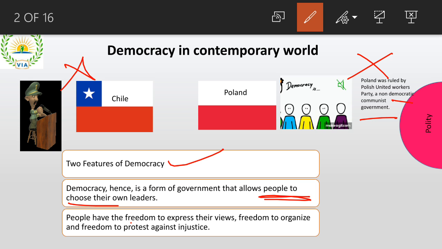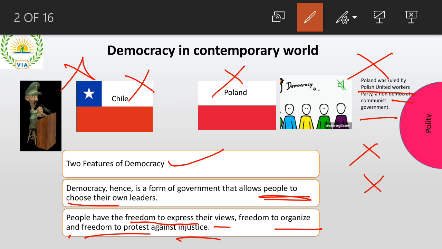So the second important feature of democracy is freedom of expression of their views, and freedom to organize, and freedom to protest against injustice. So here, imagine this Polish United Workers Party is doing something wrong. Nobody to question, nobody to raise voice against them. So there's only one party that is continuously going on doing whatever they want, right? So these are the important things that you need to know. These two are examples of what is not democracy.